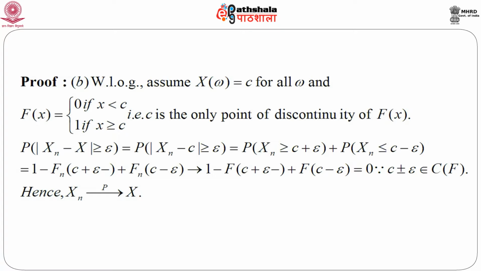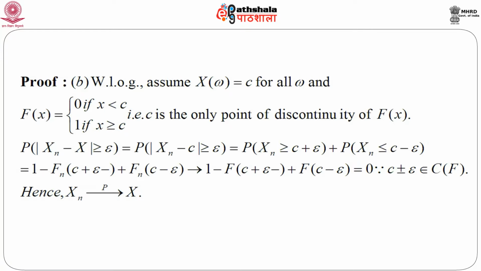Naturally, this tends to 1 minus F(C plus epsilon minus) plus F(C minus epsilon), because F_n converges to F. It is clear that C plus epsilon and C minus epsilon are continuity points of F, because F has only one point of discontinuity, which is C. So, F(C plus epsilon minus) is 1 and F(C minus epsilon), which is less than C, is 0.